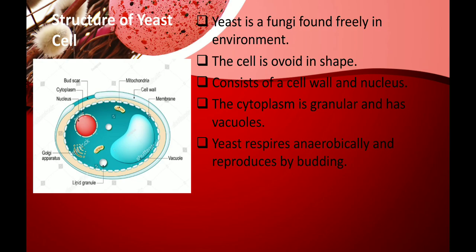Then again, yeast respires anaerobically. The term anaerobically I mentioned in the previous video, which means it respires without oxygen. That is, it does not require oxygen for respiration, and it reproduces by budding. This reproduction we'll see later in future videos.